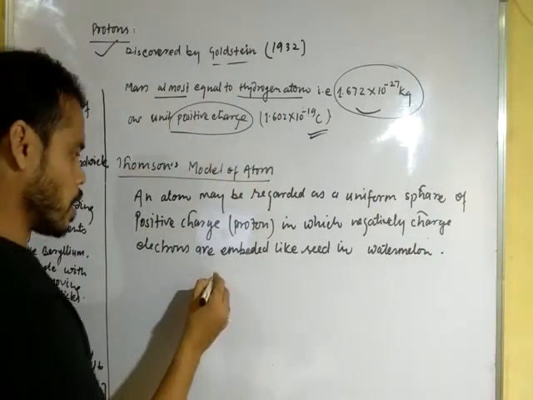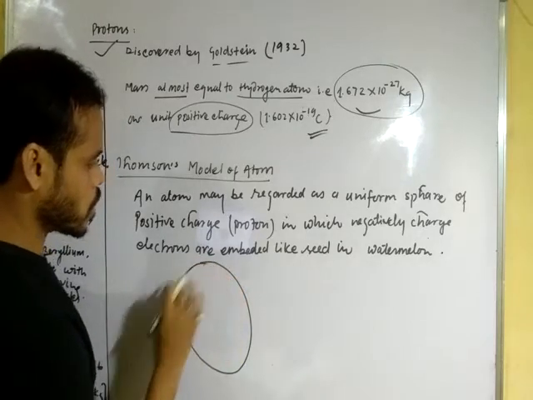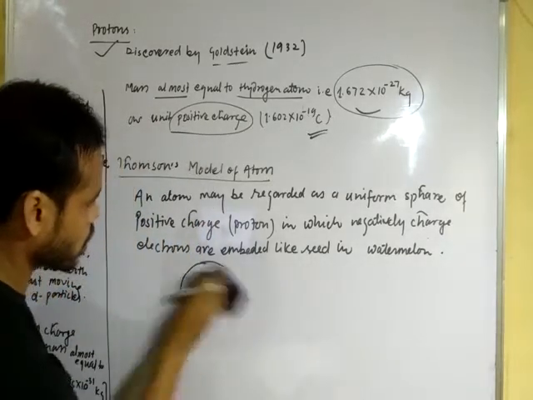See here, suppose a uniform sphere of positive charge. This is a uniform sphere of positive charge.